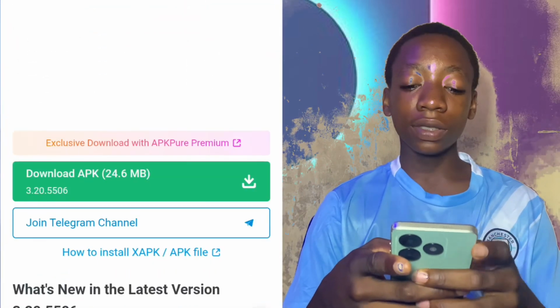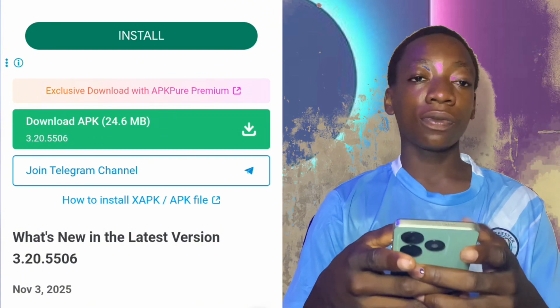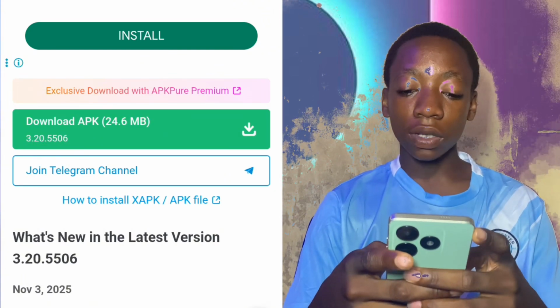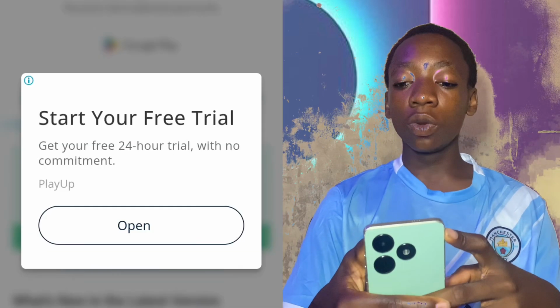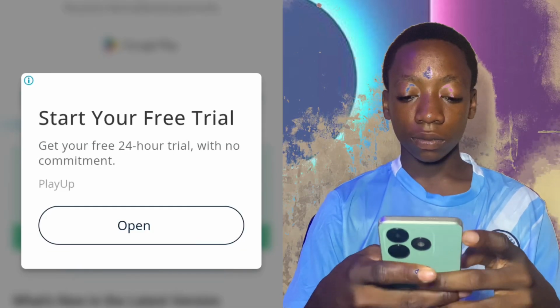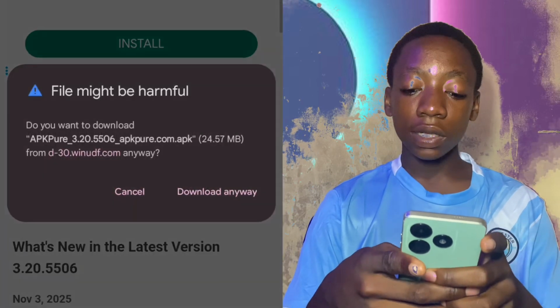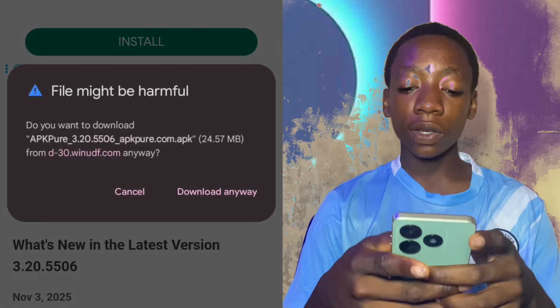What you need to download is just 24 MB, approximately 25 MB, 24.6. So you click on download here. Once you click on download, it will bring out ads. You close. It may show a warning about being harmful, so what you just click on is download anyway. Already I've downloaded it, that's why I will not click on download anyway.